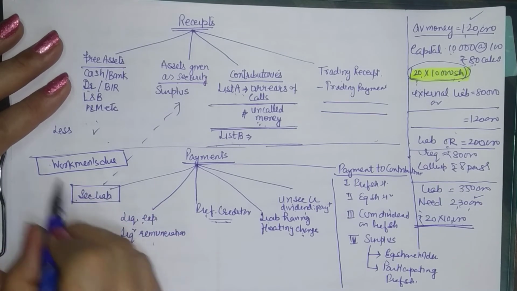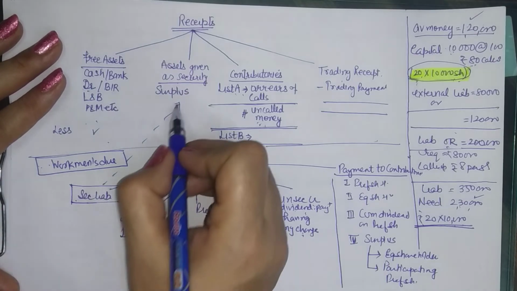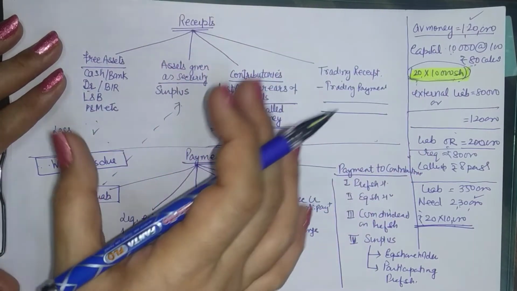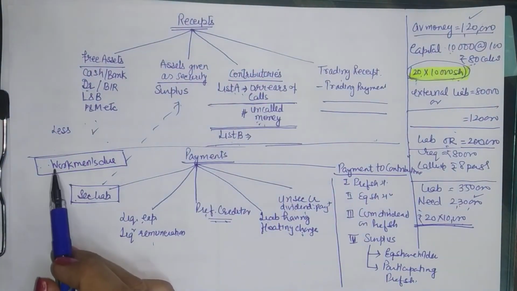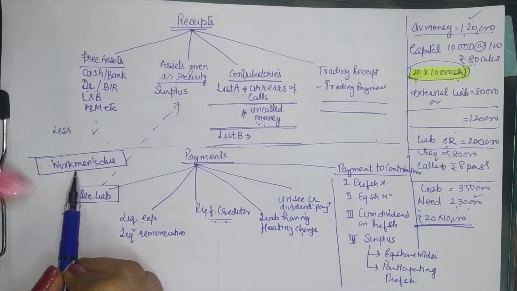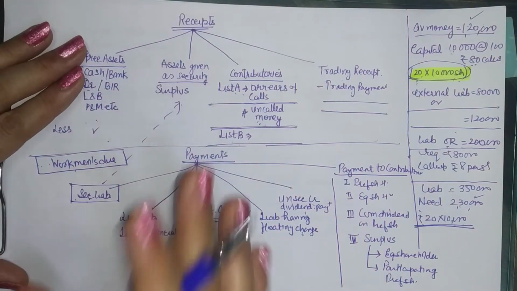So this is the pari passu clause. They are on the same footing along with the secured liabilities. So out of the security money, the assets that you have given as a security, out of the money that you realize on those assets, you are to pay workmen's dues along with the secured liabilities. I have explained this in the previous videos. So just go back and have a look there.